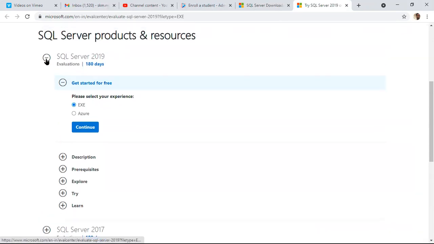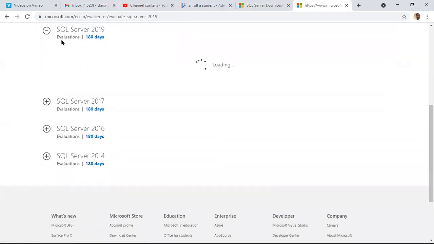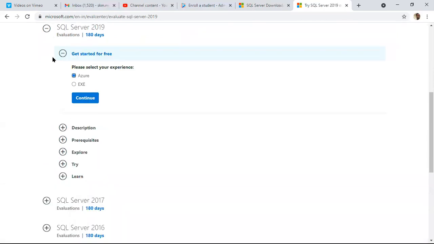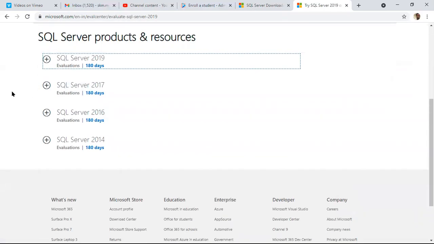Now it is asking which version you want to install: 2019, 17, 16 or 14. And once again, remember, we are getting the SQL Server Evaluation Edition. Evaluation Edition means a 180-day free edition. Free means it has the total features of SQL Server. You can practice log shipping, mirroring, Always On, clustering, replication, backups, performance tuning, everything.